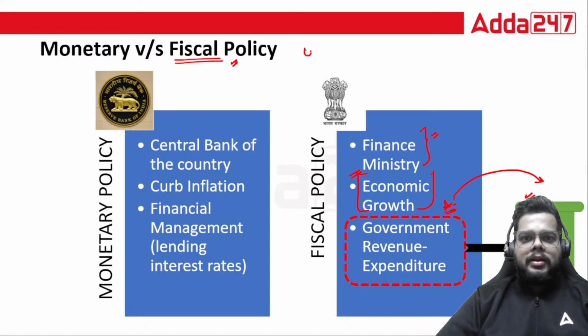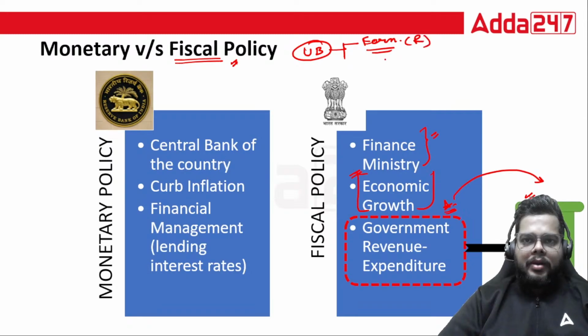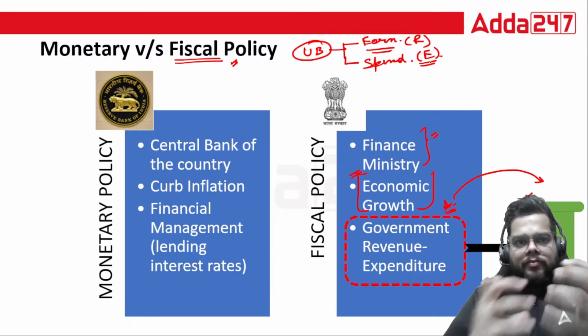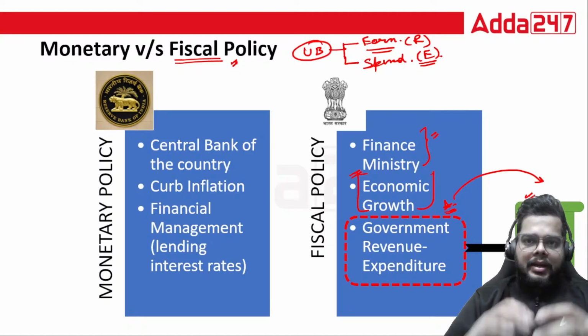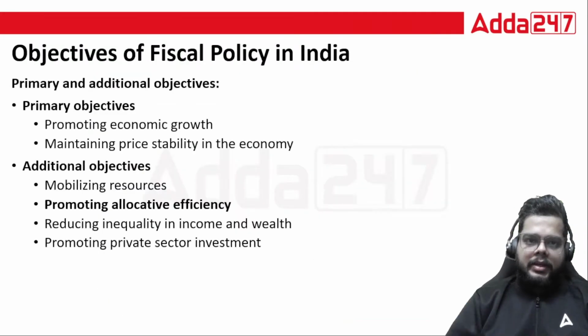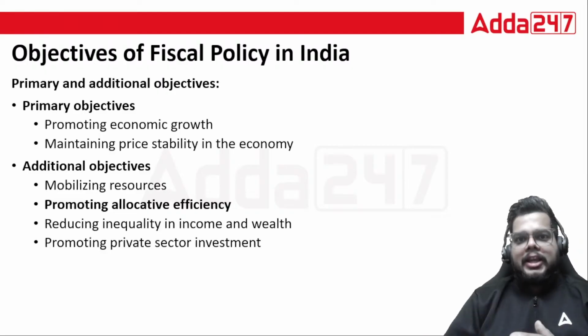So the union budget more or less tells us what is the earning of the government, normally known as the revenue, and what all the government is spending, which is known as the expenditure. The study of both, the interrelationship of both, and what all components are there, this is studied under your union budget. So what are the objectives of fiscal policy, under which lies the union budget?